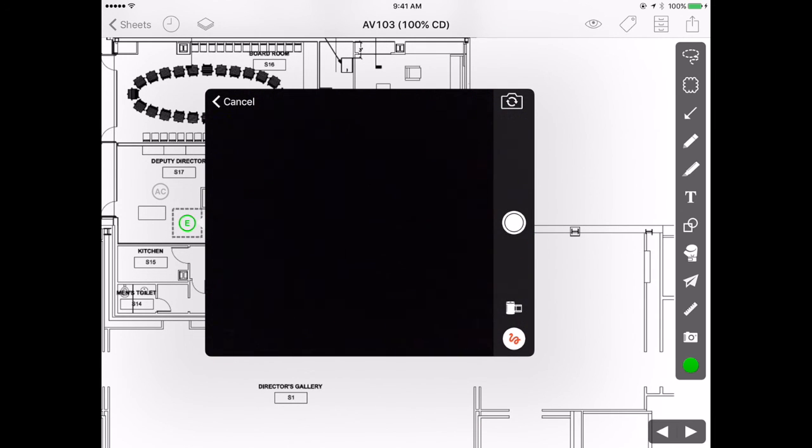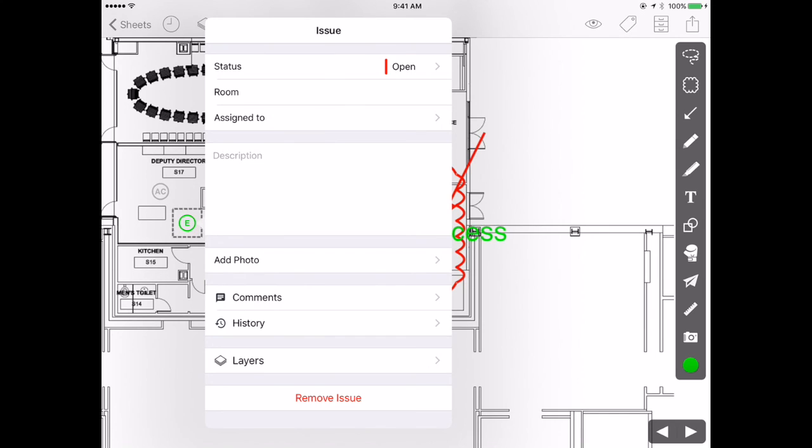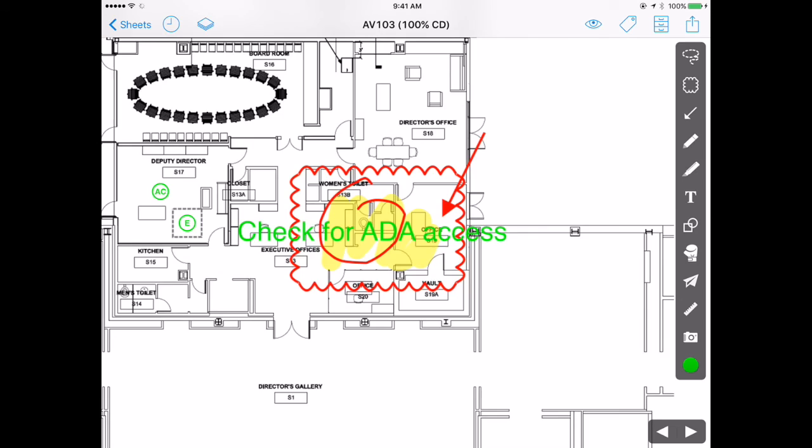Once again, I'm standing here on site looking at an issue that needs to be addressed. I've got a mobile device in my hand. I can take a picture so that when the issue is assigned to somebody, they're getting a lot of really rich content. They're getting my verbal description, they're getting the photo, they're getting the markup on the drawing with my annotations. So they know exactly what the issue is and how to go about addressing it. What our customers tell us is that using PlanGrid, the life cycle of resolving the issue tends to get shorter and shorter over time because of the richness of content that you're pushing out.